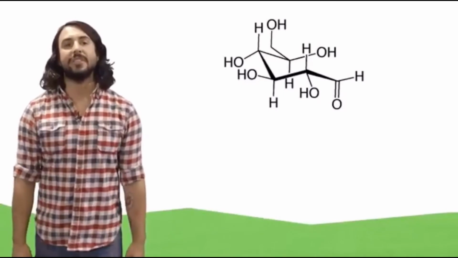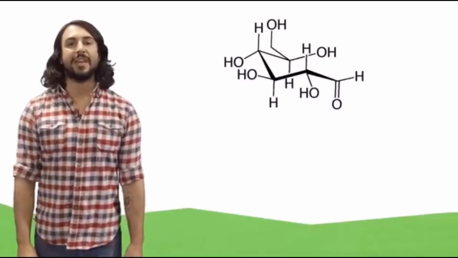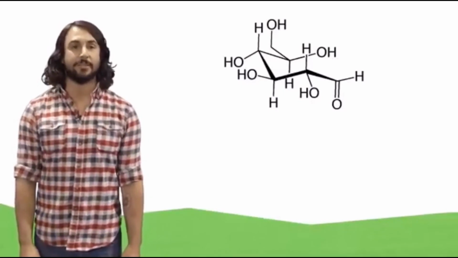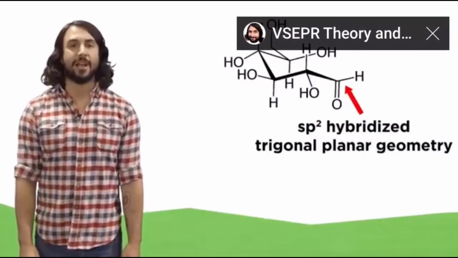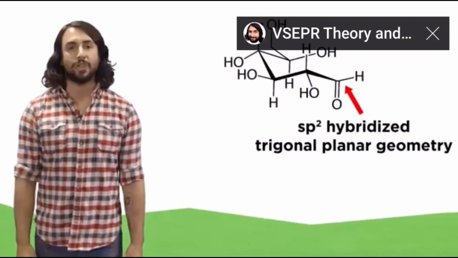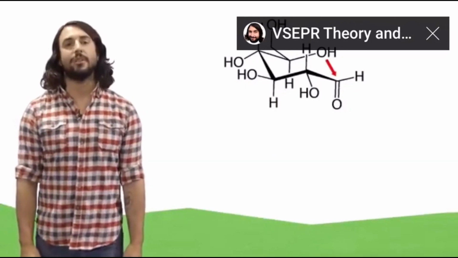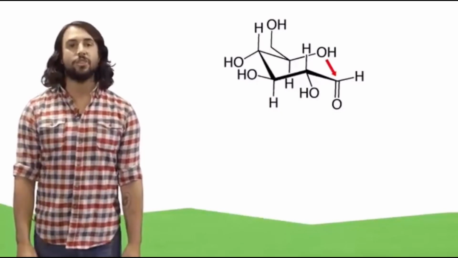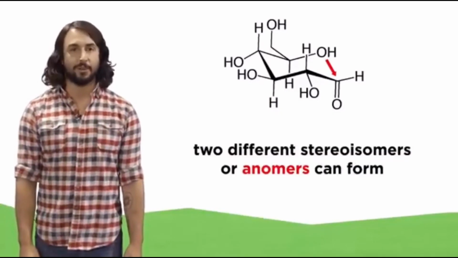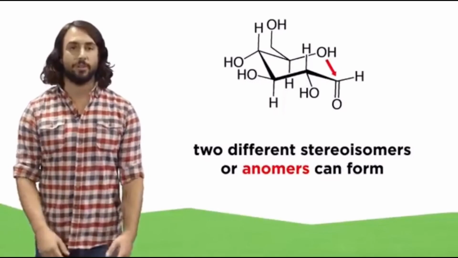Now, let's orient this linear molecule in a way that we can see the cyclization take place. We know that carbonyl carbons are sp2 hybridized and therefore exhibit planar geometry. So when the hydroxyl attacks the carbonyl, it can do so from either side, thus generating 2 different stereoisomers, which are called anomers.